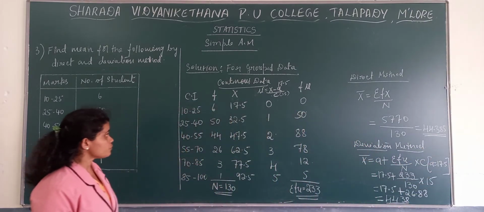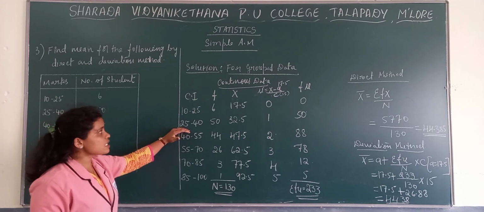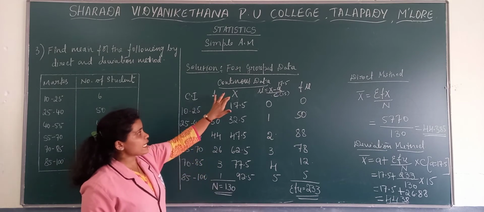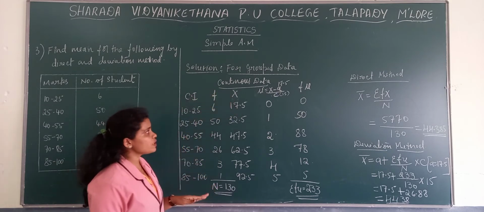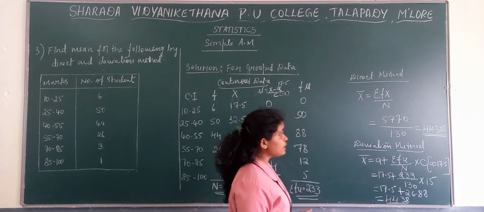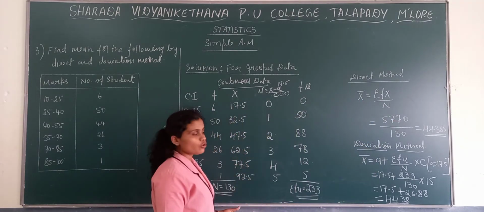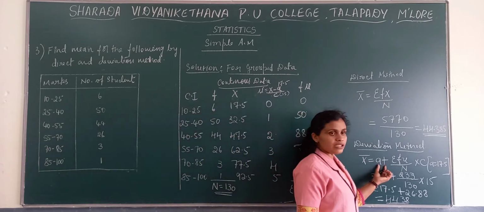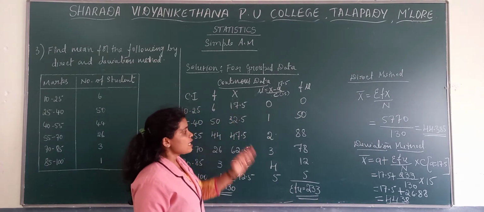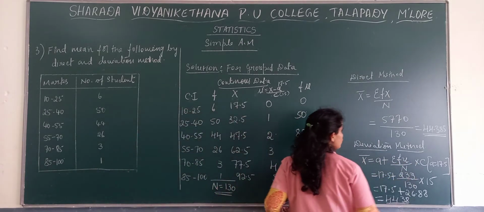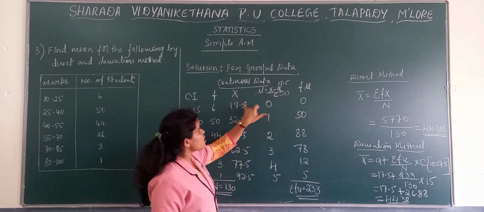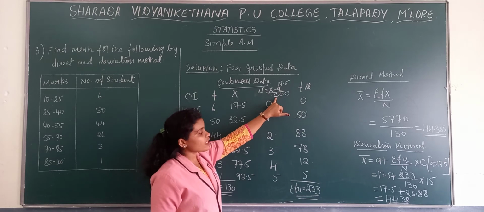So when we have continuous series, firstly we need to find out the mid value. That mid value we consider as x. Then if it is direct method, f into x divided by n. And if we are going with deviation method, then identify the assumed value, the least value in the x series. Then find out u value. What is u here? x minus a divided by c. x minus that assumed value divided by c width.